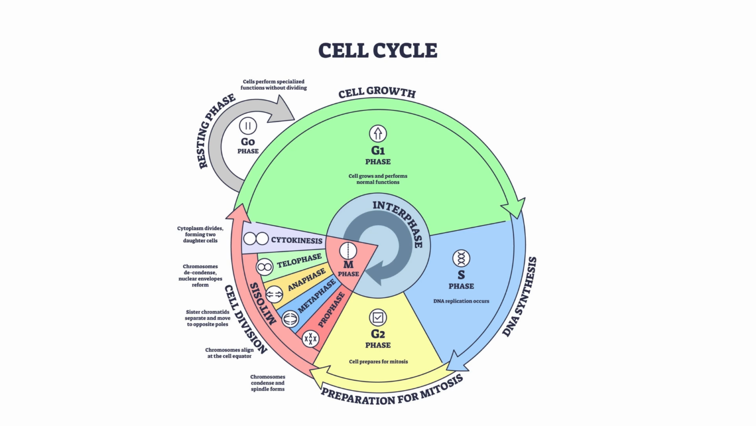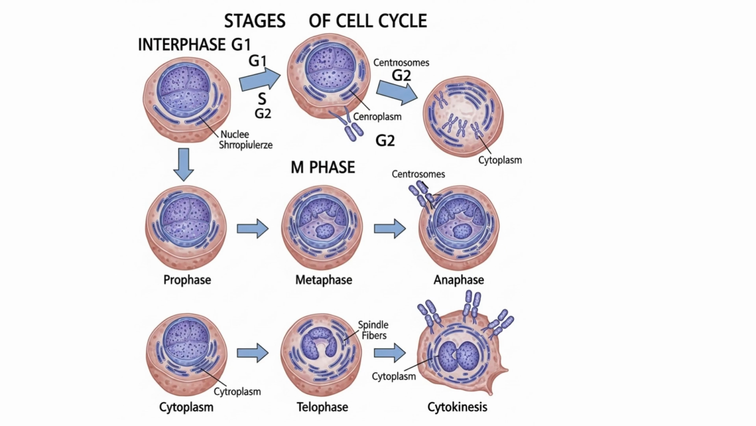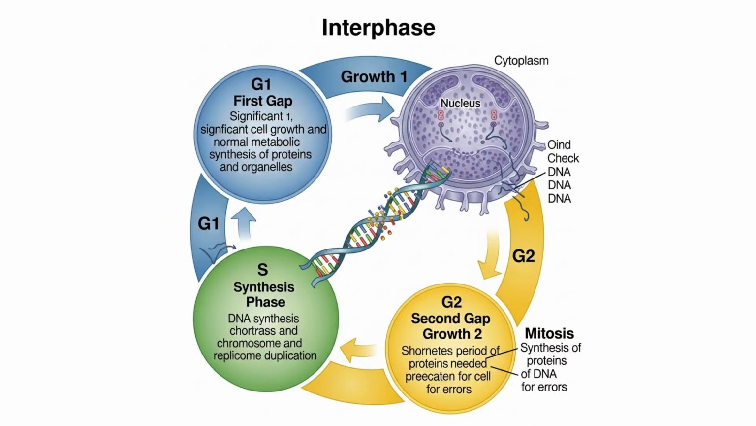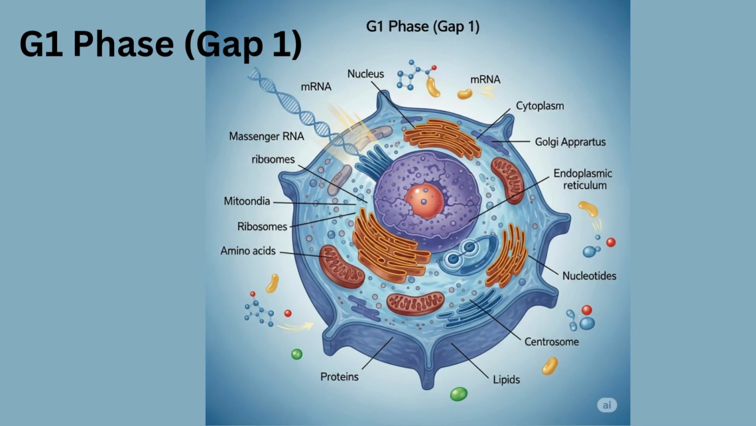Mitosis is the process of nuclear division in eukaryotic cells that results in two identical daughter cells. Before a cell can undergo mitosis, M phase, it must first pass through a preparatory stage called interphase. Interphase consists of three main subphases: G1, S, and G2.